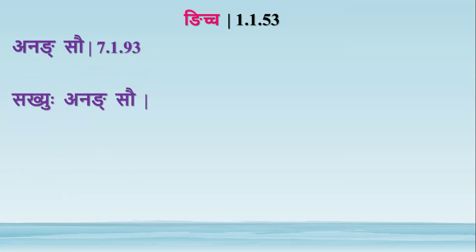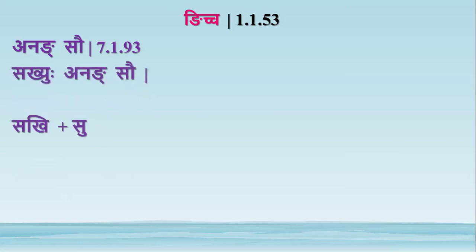We studied this when we were studying the Ketyat Parasya sutra. So that word sakhi gets the adesha of anang whenever it is followed by the pratyaya su. Sau is the saptami ekavachana of the pratipadikam su. Su here is the supratyaya, the prathama ekavachana supratyaya. So consider sakhi plus su. By this sutra, anang sau, we have anang as the adesha to the word sakhi.